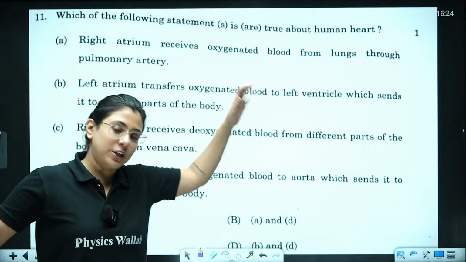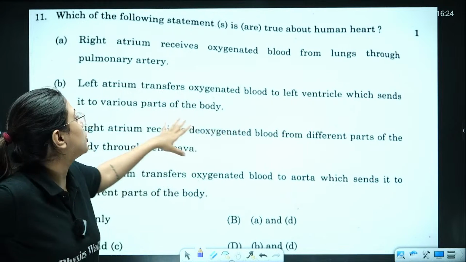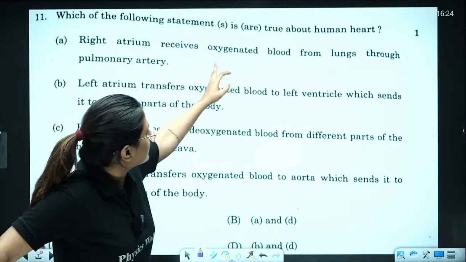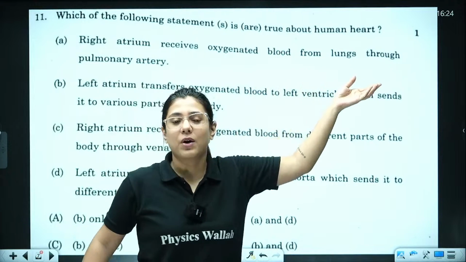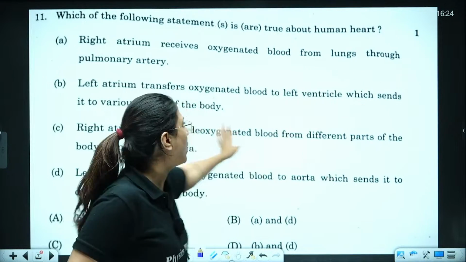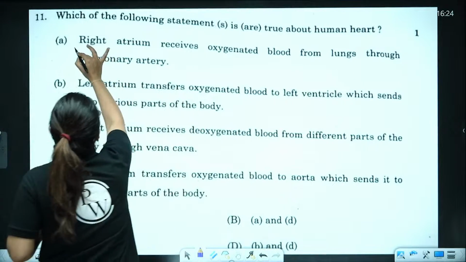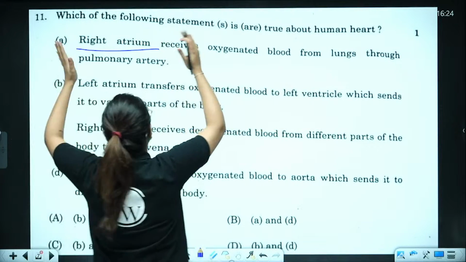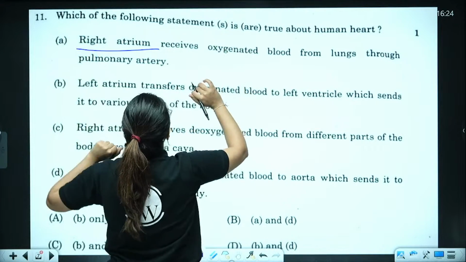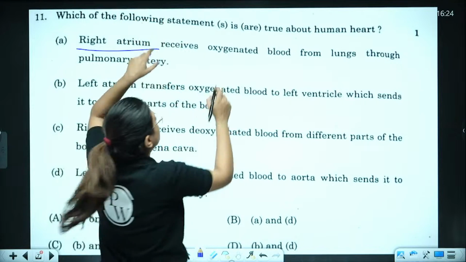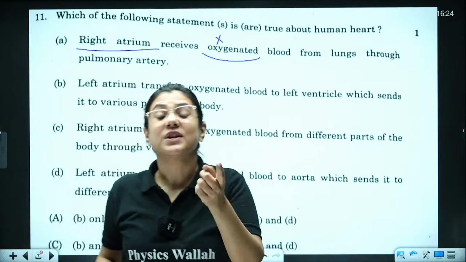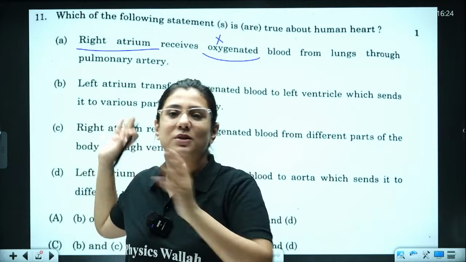Next question again. The question is quite large. There are so many options, but it is still MCQ based and the easiest one. Read it. Which of the following statements is or are true about the human heart? Let's read one by one. The first statement says right atrium receives oxygenated blood. Only here, after reading this much, you can identify the mistake. Right atrium receives deoxygenated blood. So this was the mistake.